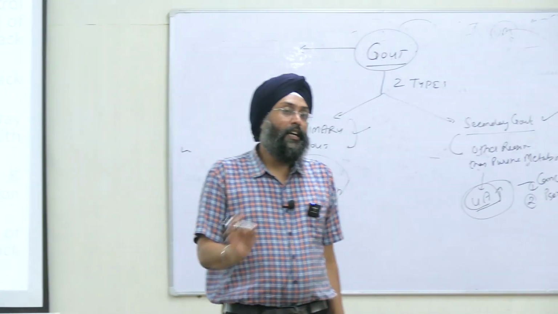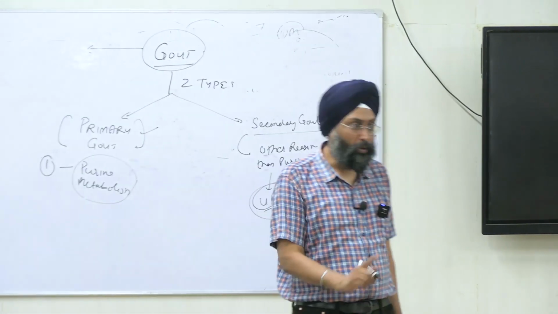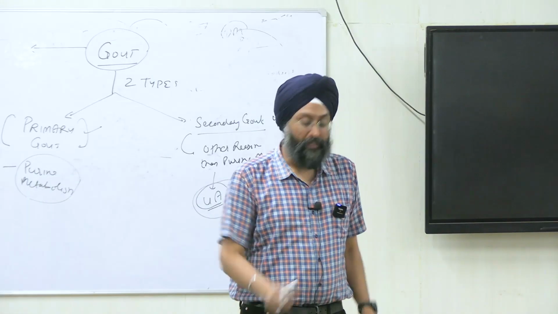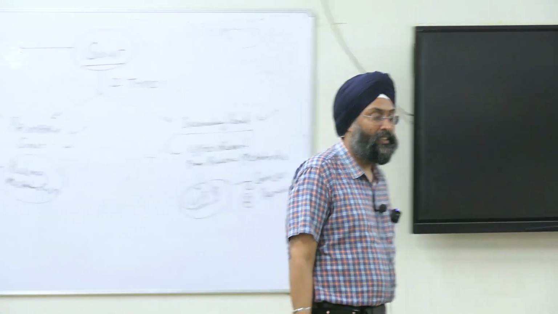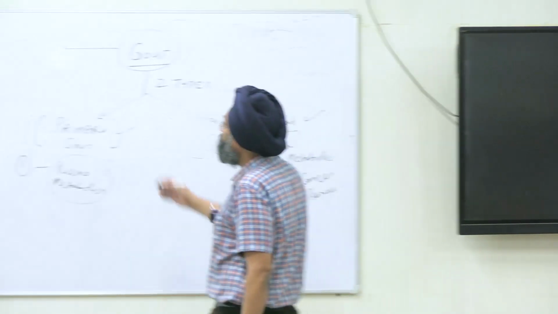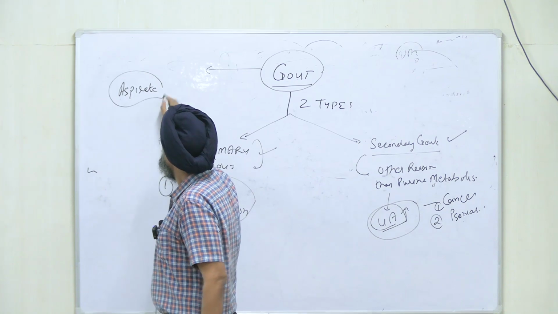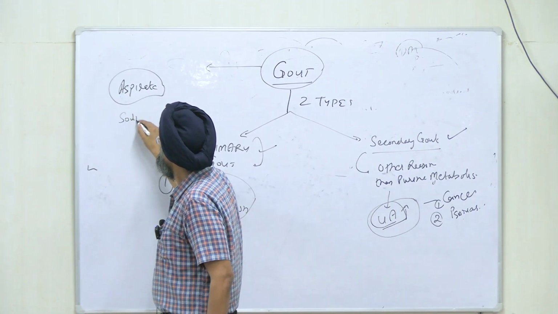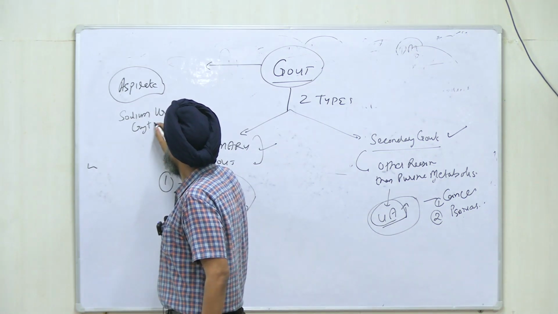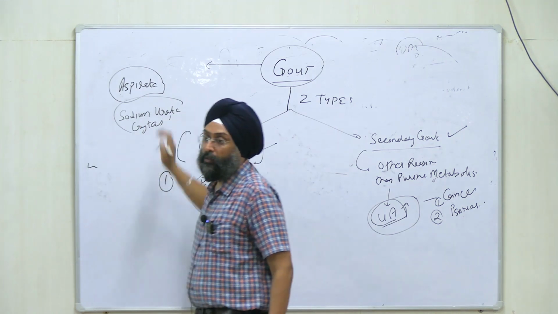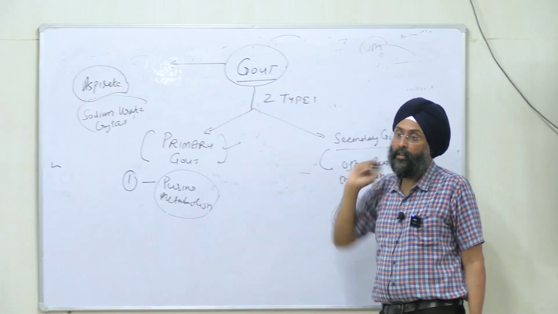And it affects which major part of the body? First, the metatarsophalangeal joint of the great toe, right? And some are having wrist issues, and some are having ankle joint and knee joint problems, right? They are the major areas that are affected. And when you aspirate the fluid from the joint, the aspirate contains sodium urate crystals. So it is the confirmatory diagnosis, right, for uric acid increased and deposited in joints causing the gout problem.